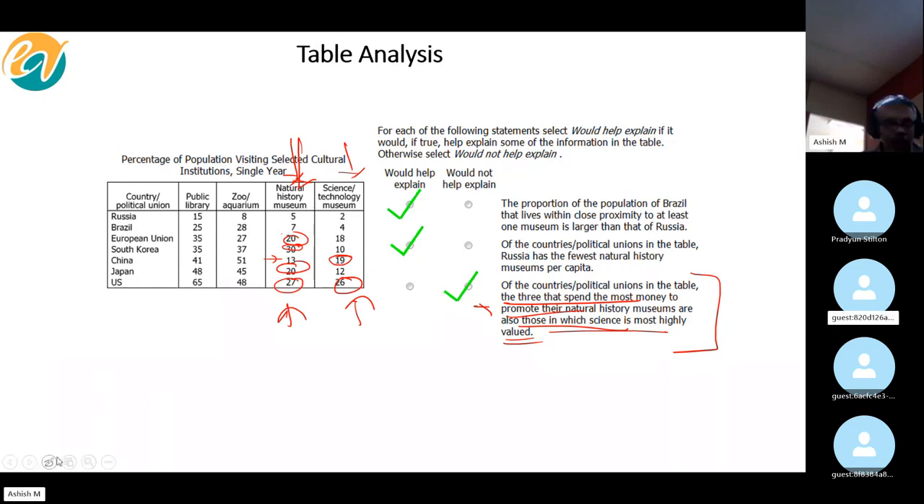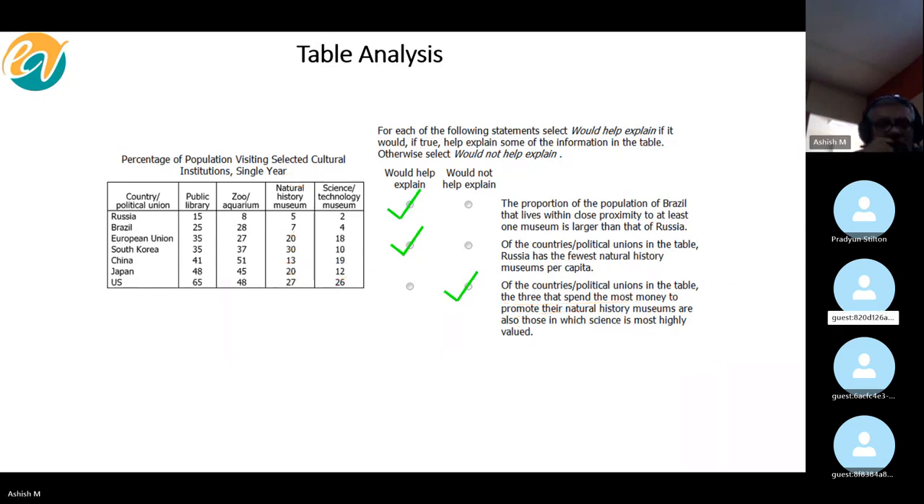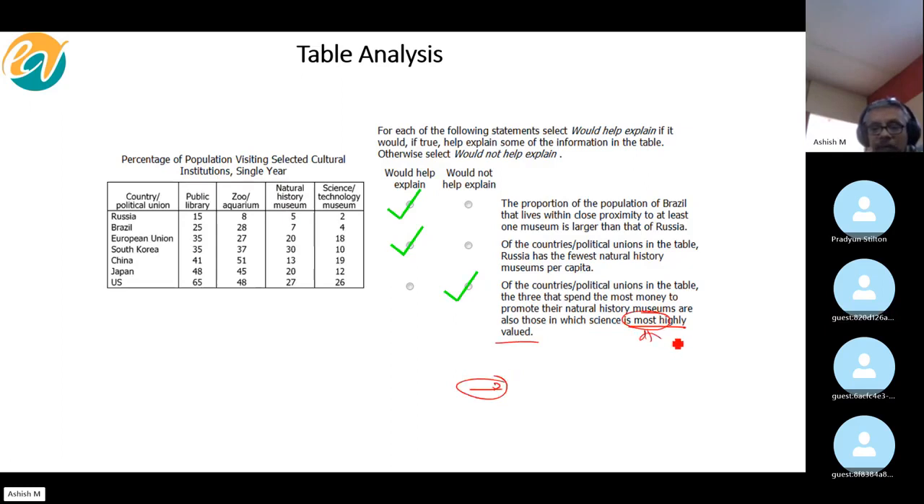Yeah, go ahead, question. When they say that the countries that spend the most money to promote their natural history museums are also those in which science is most highly valued, doesn't that compare to the percentages in that country as opposed to overall percentages? Sorry, the ranking of that science and technology museum percentage. By the way, most is a comparison indicator. So you can't compare only one country and then figure out that it's most highly valued. Most itself is a comparison indicator, Anand.